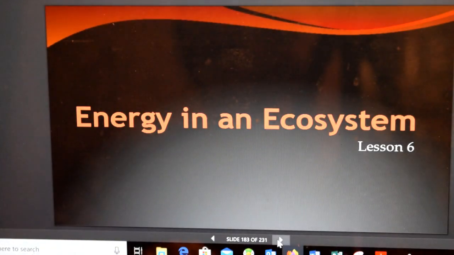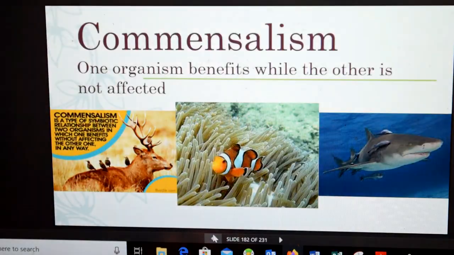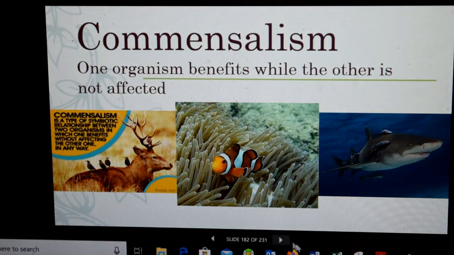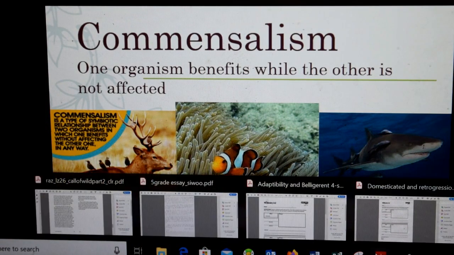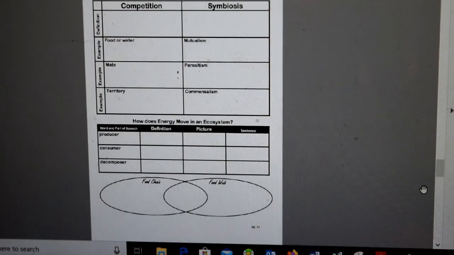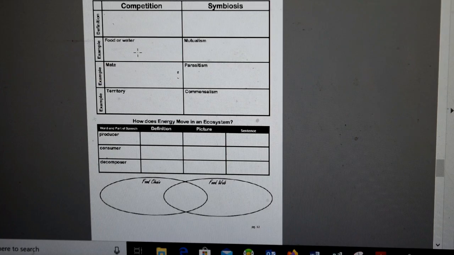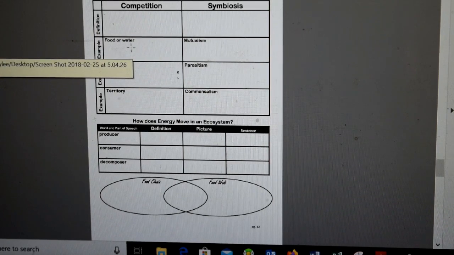All right. The next one is energy in an ecosystem. And I don't think we're going to stop there. This energy in an ecosystem is going to be saved for later. What you'll get today, you'll be getting this sheet in a little bit. And so you'll have to define competition and symbiosis. And you can give an example here of basically how do animals compete in symbiosis.